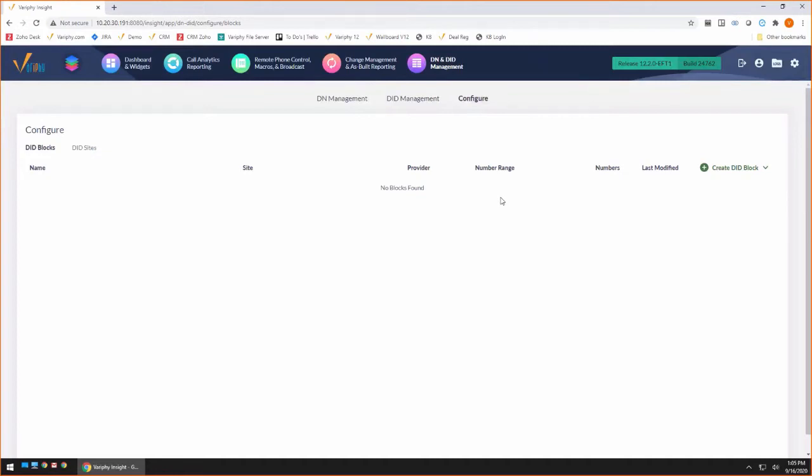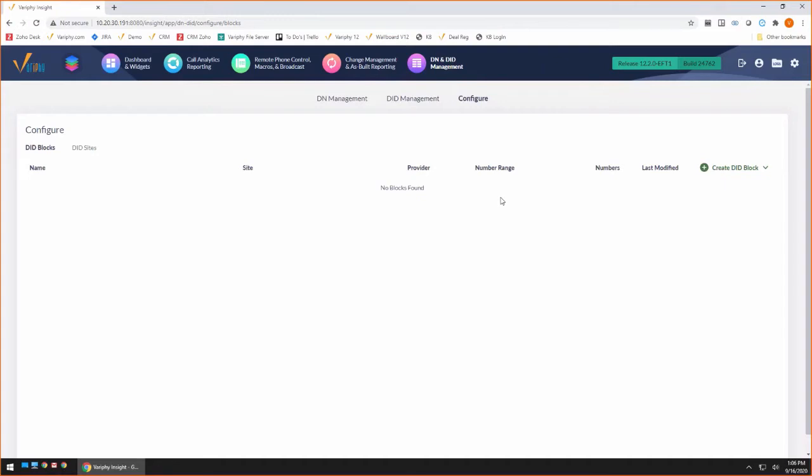Now, first thing about DN management, though, or DID management, is DIDs are not in your call manager. If you're familiar with Variphy, the way that we like to function is we like to make you do as little as humanly possible. So in order to do that, we read your call manager. So we AXL query your call manager to pull things like DNs, DIDs, first names, last names, all that fun information that's stored in your call manager, but also floating around on spreadsheets and other places.